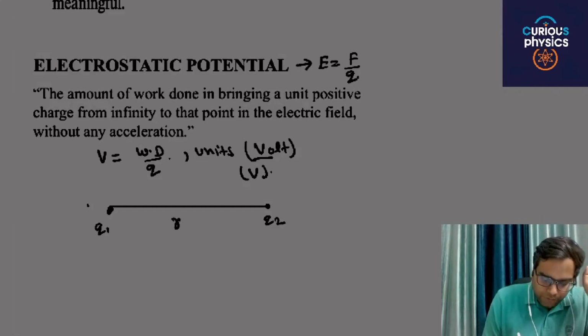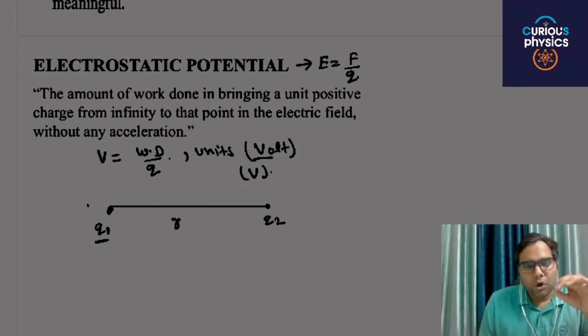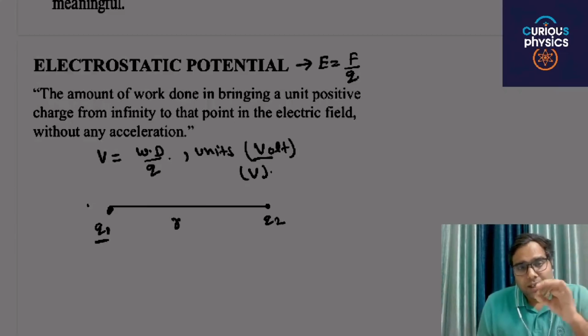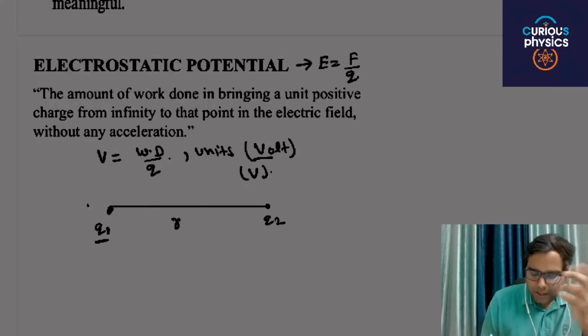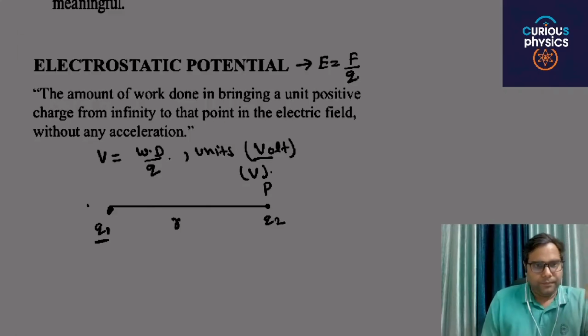Then you have to find the electrostatic potential of this particular charge q1 at point P.